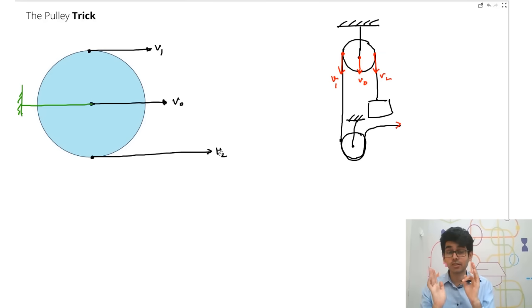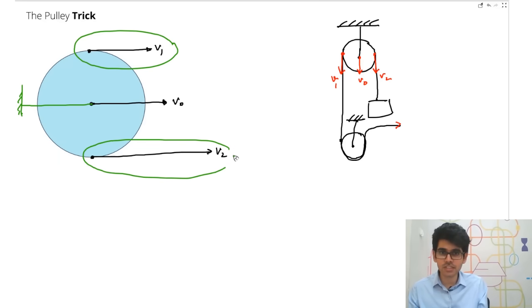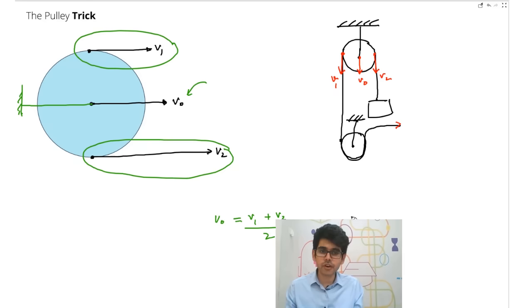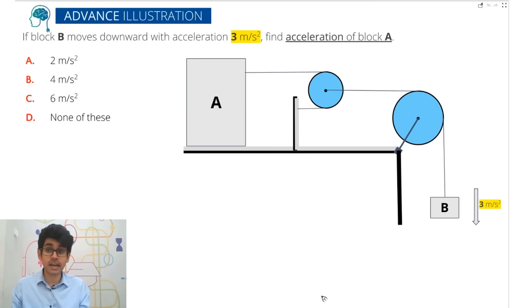Now don't worry about how this comes. Again, it comes because of this concept of center of mass, but you don't have to get into that right now. Just remember that the trick is that if you know this velocity, all of them should be in the same direction, otherwise take negative. So the average of these two in the same direction is equal to the center. So all you have to understand is v naught is equal to (v1 plus v2) by 2, all in the same direction. Now this will hold true for acceleration as well. a naught is equal to (a1 plus a2) by 2, even displacement for that matter. How do you apply it? We will see in one question, which the IIT has asked once.